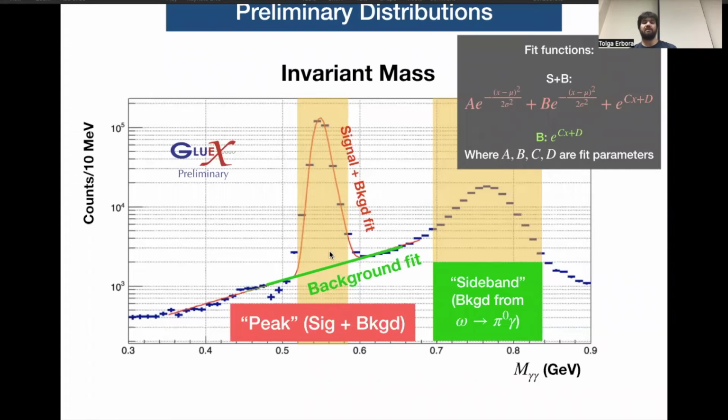An invariant mass spectrum allows us to see the peak signal and understand the background as well. We have the signal plus background peaking right around the eta mass, and the background fit to pretty much a linear exponential function.